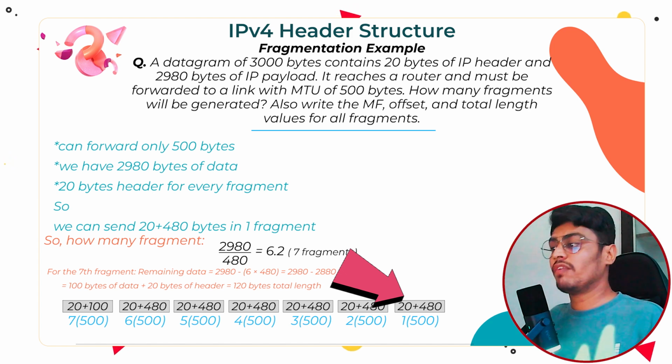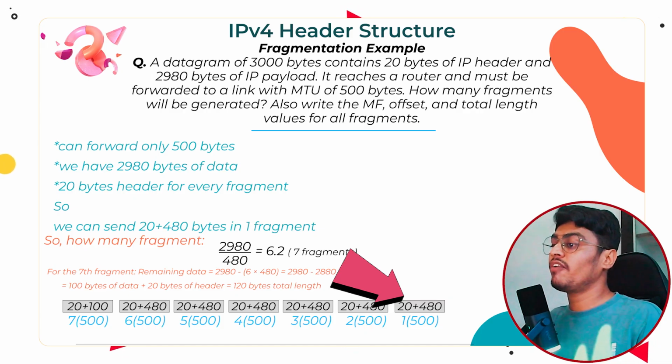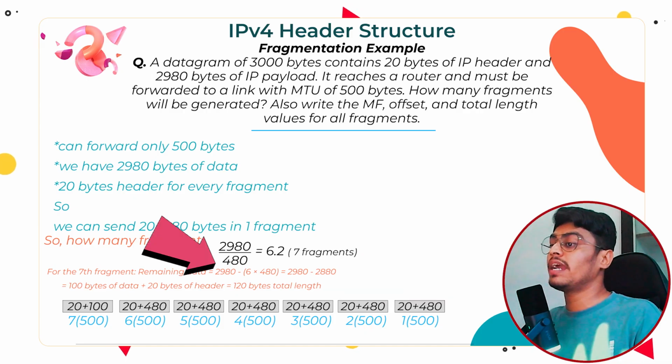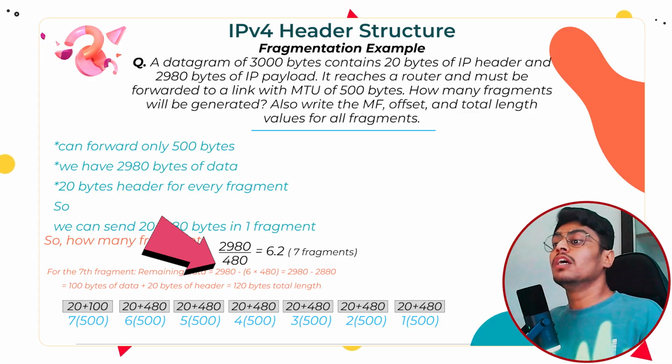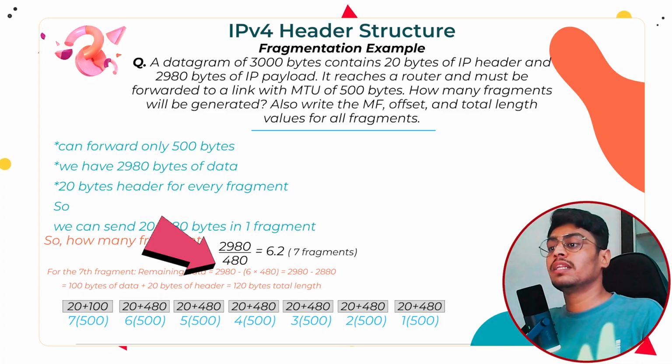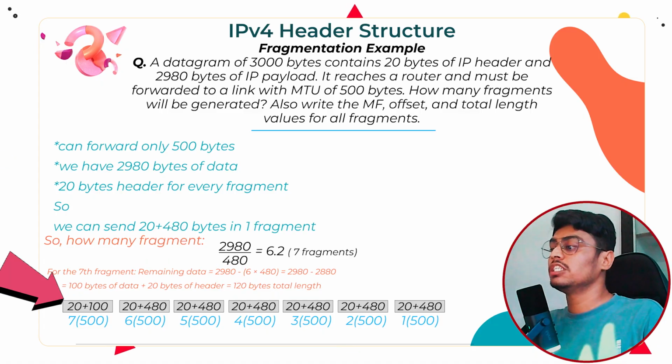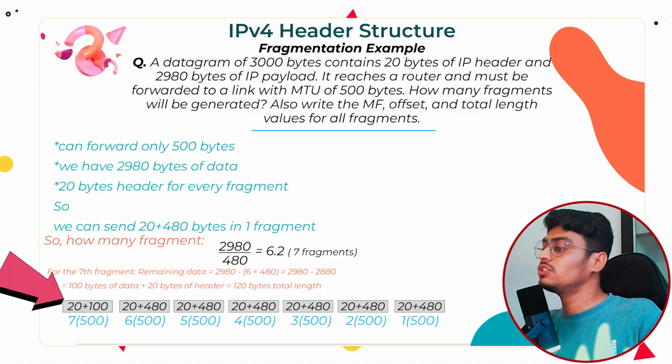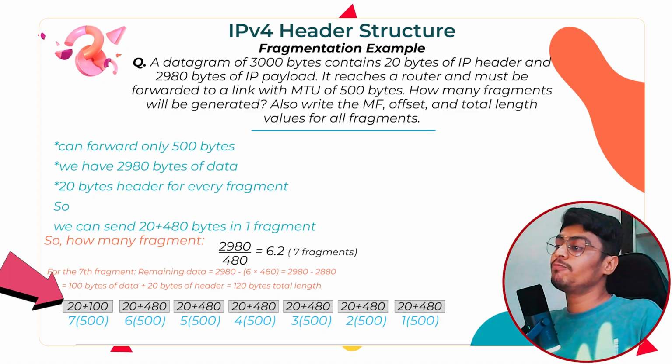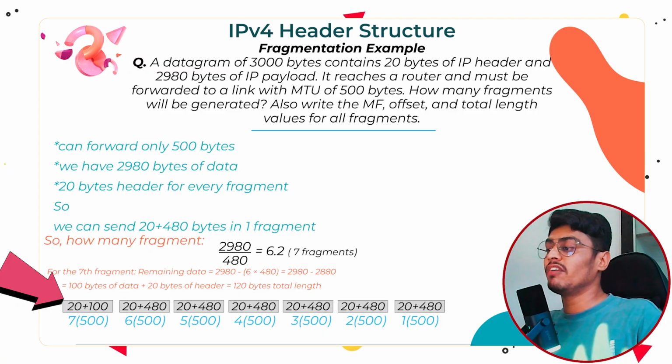So total 500 bytes. Total length equal to 500 bytes for one packet. For the 7th fragment, remaining data is 2980 minus 6 into 480, which is 2980 minus 2880, which is equal to 100 bytes of data plus 20 bytes of header. So the 7th fragment will be 120 bytes in total length.